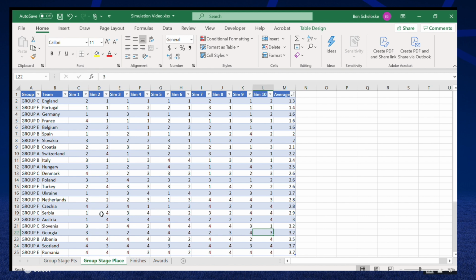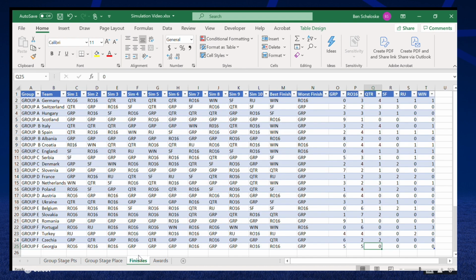Now we move on to the most confusing looking thing, but I'm hoping it'll make sense. We go on to where each team finished. Now there's going to be a lot of data here, but we'll quickly look. Focus on the left side for now. This is where every team finished in the tournament. For every single one of the simulations, as you can see, Germany in the first one, round of 16. So RO16 is round of 16.